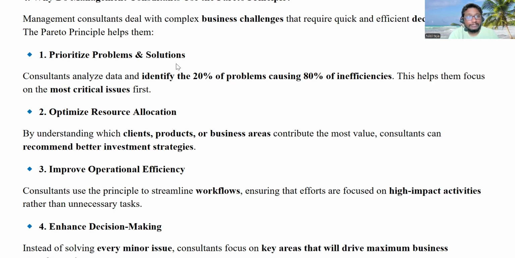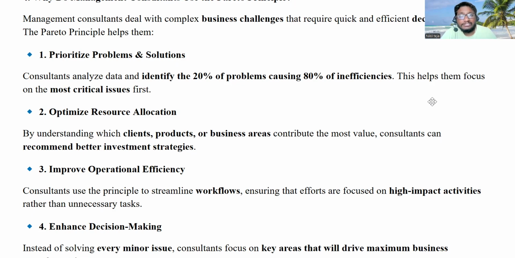Sorry guys, 1 minute. Yeah. Next is why management consultancies use the Pareto principle, right? We have learned about the Pareto principle in the previous slides. Now let's see why management consultants will be using the Pareto principle, right?